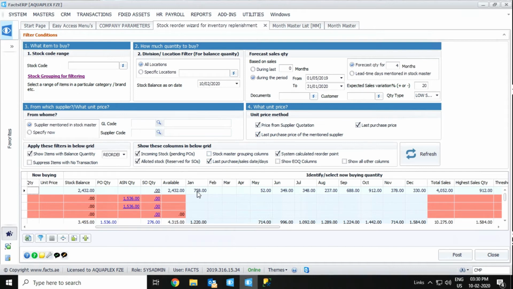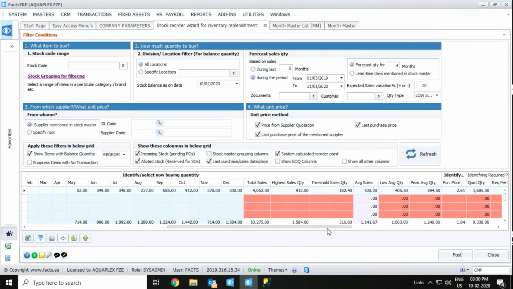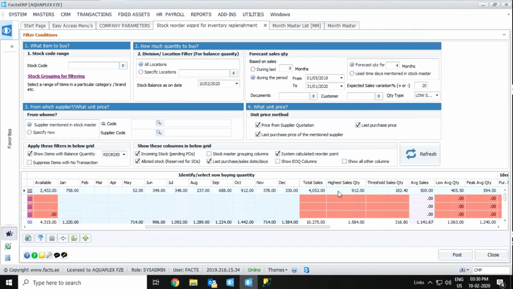We have January, we have 758 quantity, 52 quantity during the month May, and June, July, like that. The system will automatically calculate, and also we have total sales during the period 4052. These all are showing item wise based on the selection from here.